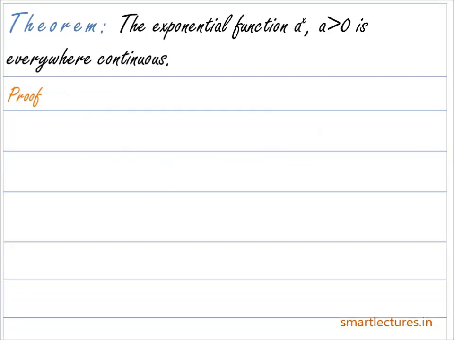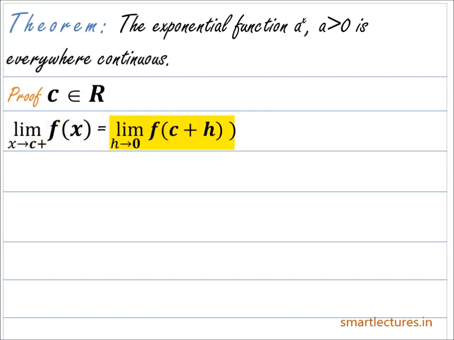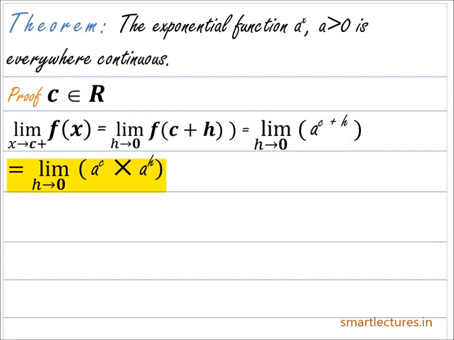And now let's calculate its right hand limit. Now limit x approaches c from the right hand side, f of x can also be written as limit h approaches 0, f of c plus h, which is equal to limit h approaches 0, a to the power c plus h. Now as per the properties of indices, a to the power c plus h is equal to a to the power c into a to the power h. So this limit now becomes a to the power c into limit h approaches 0, a to the power h.